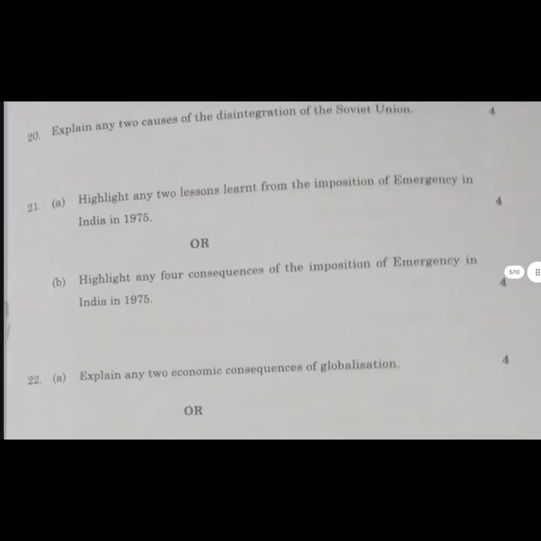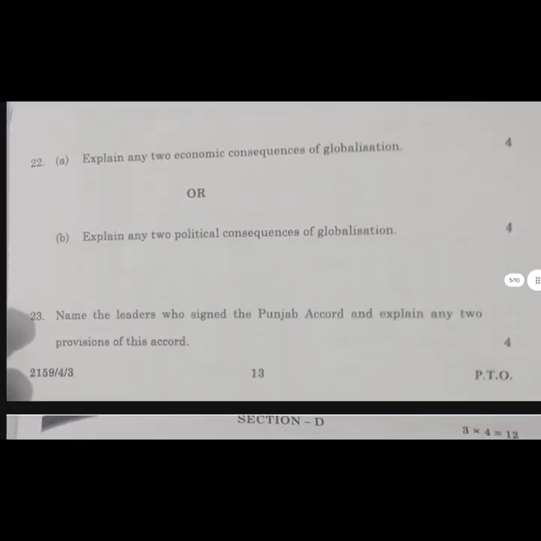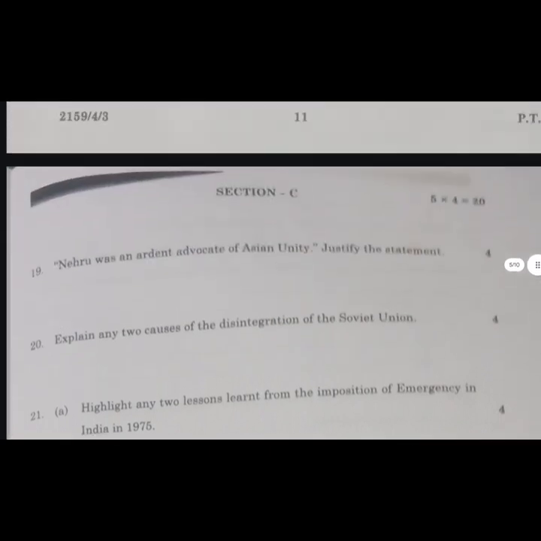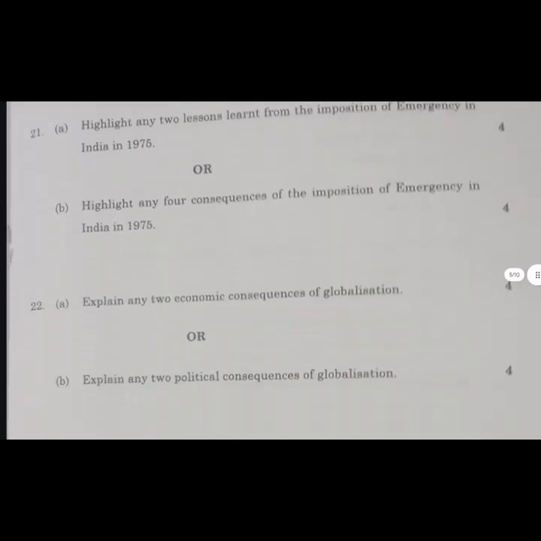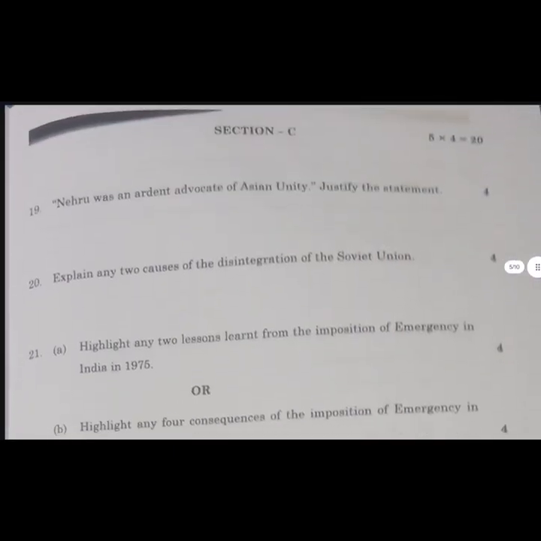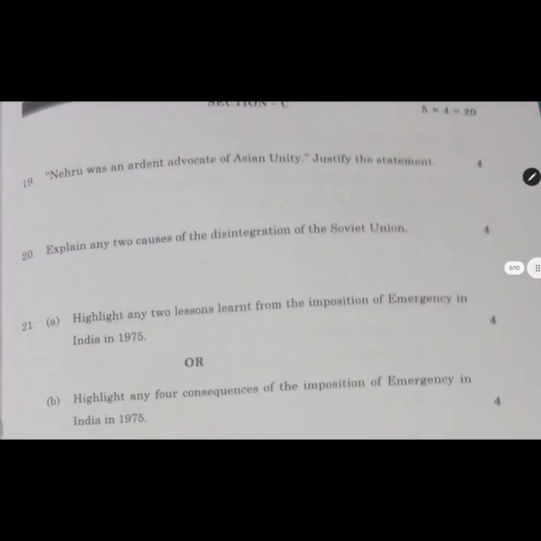We move ahead with Section C here. Section C has 5 marks with 4 questions. Just give me a second. We have 5 questions with 4 marks each. So here you have a lot of options, like the first question is without an option.